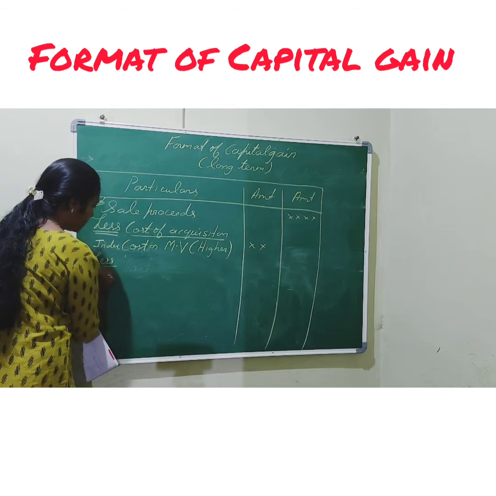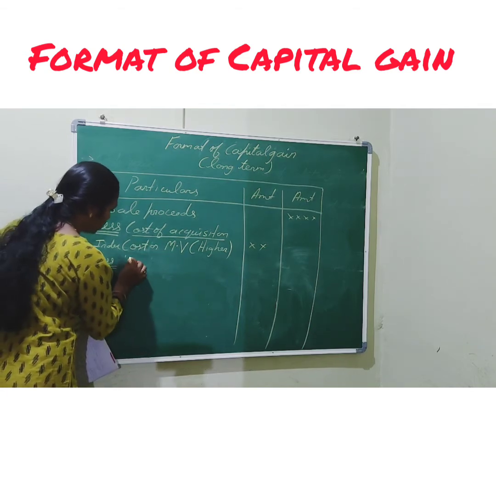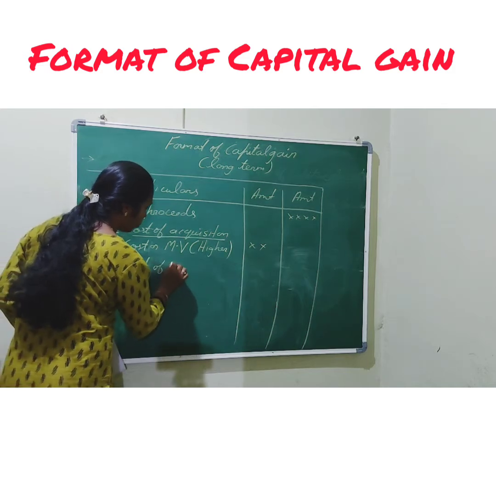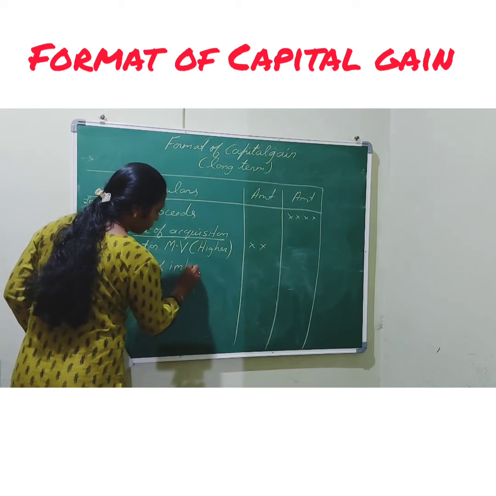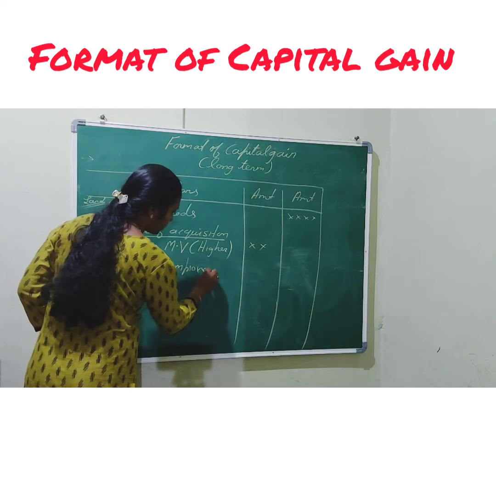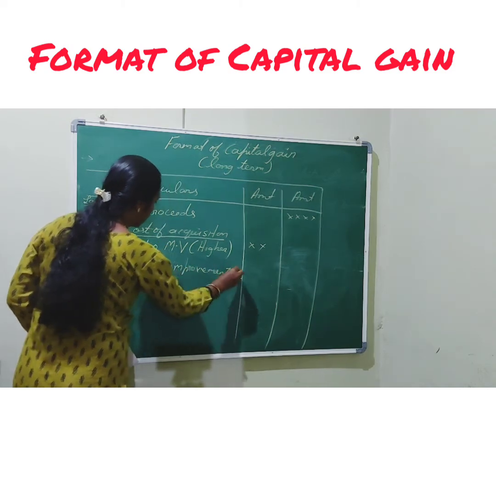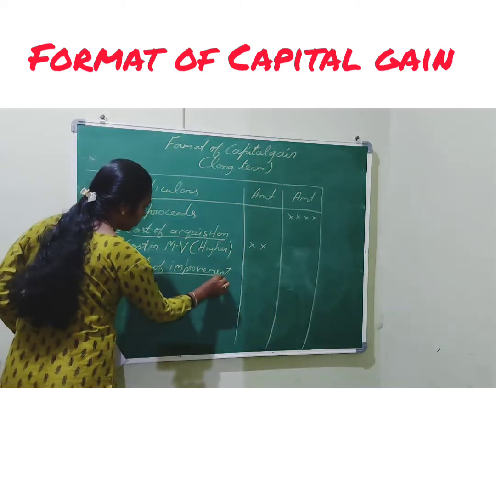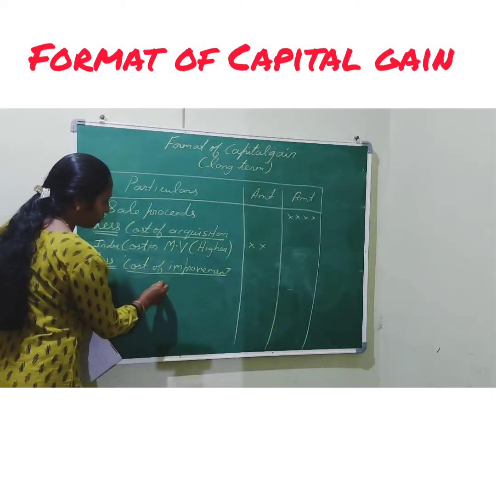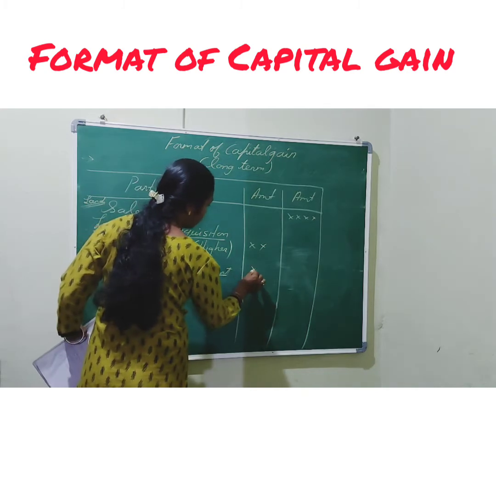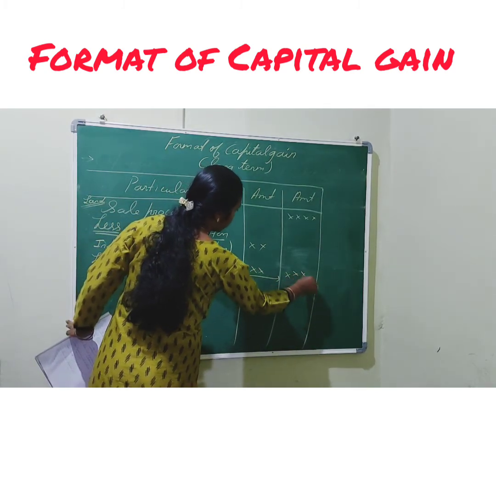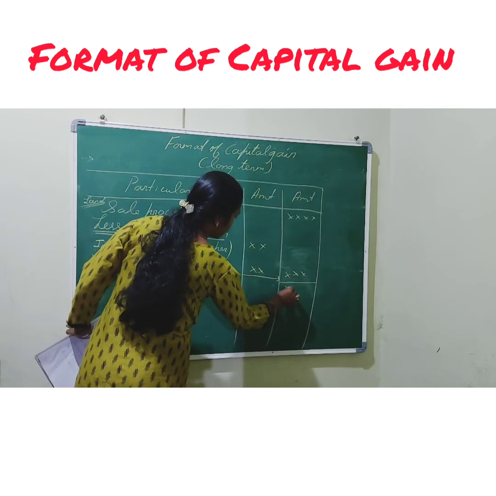Then after less cost of acquisition, we deduct cost of improvement. Improvement, only if it is given, you have to deduct; otherwise only cost of acquisition has to be calculated. Even cost of improvement has one formula. I have to calculate that formula, then write it, and the total you will have to deduct from the sale proceeds.